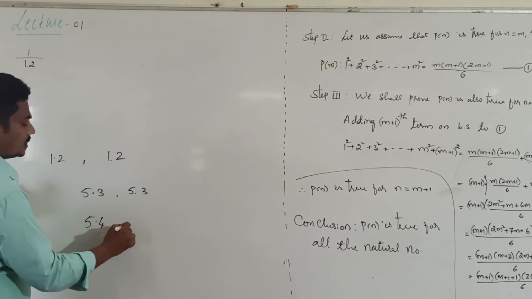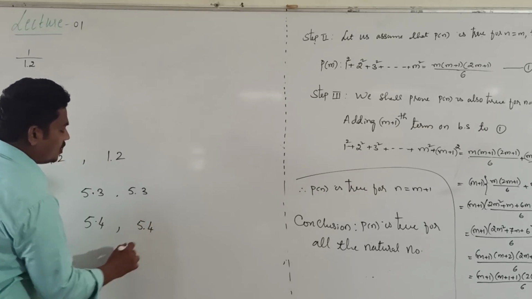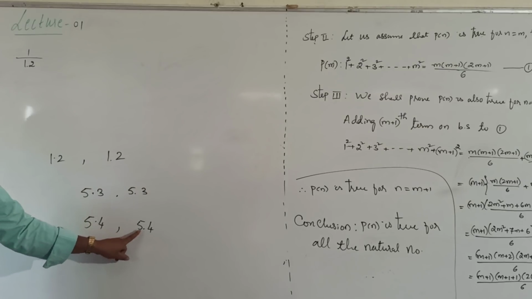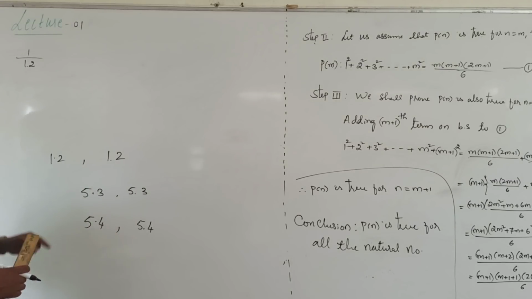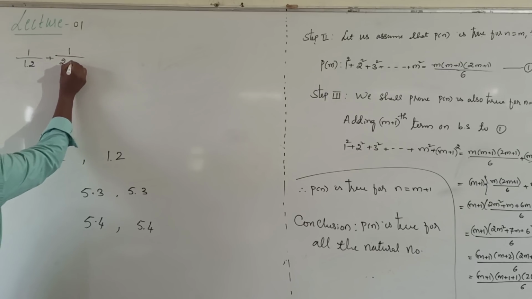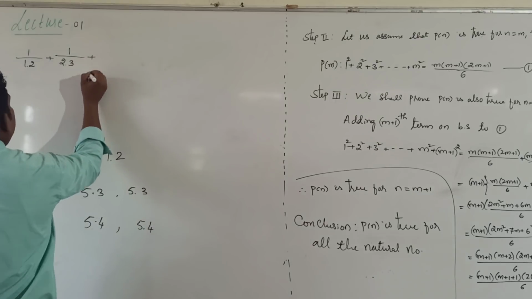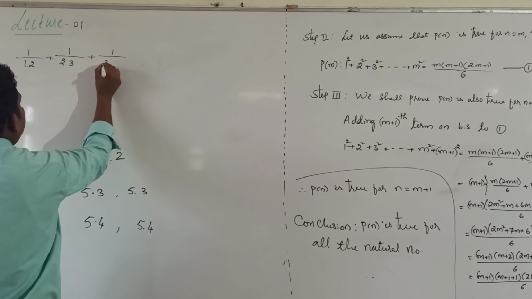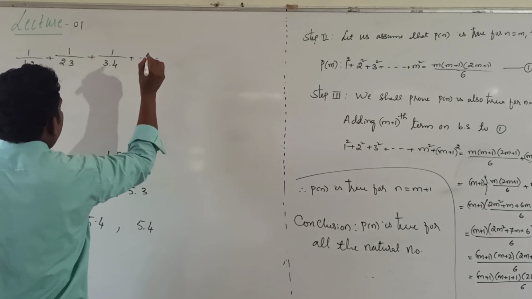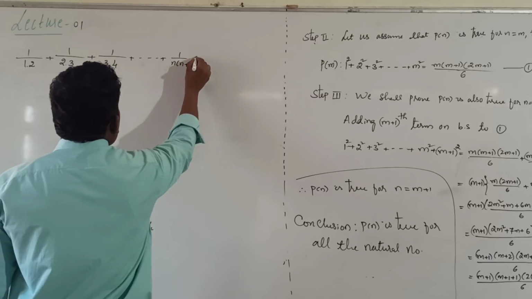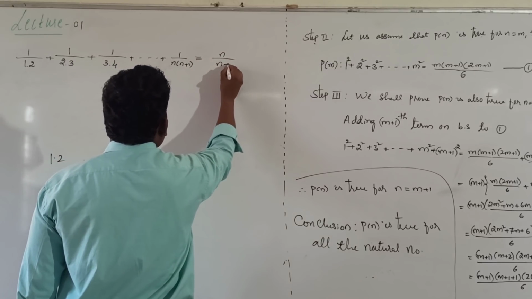It is 5.4. It is 5 into 4. Position of decimal point. Here 1 into 2, it is not 1.2. Plus 1 divided by 2 into 3, it is not 2.3. Plus 3 into 4, plus and so on, plus 1 divided by n into n plus 1, that's equal to n divided by n plus 1.